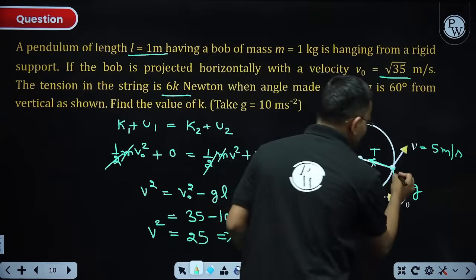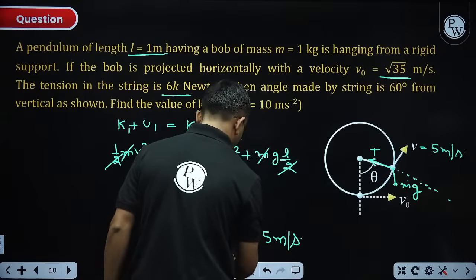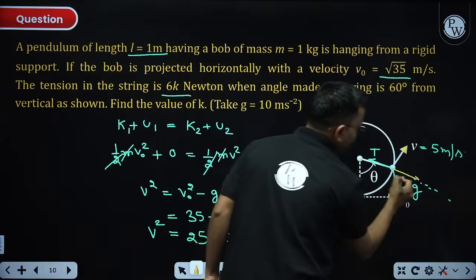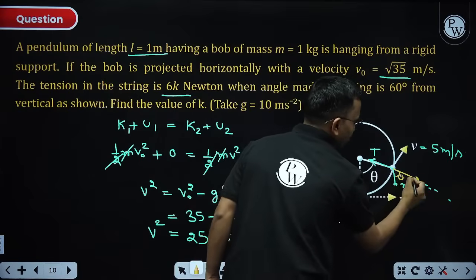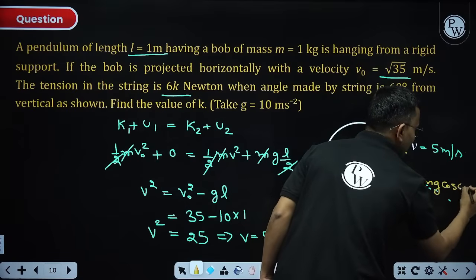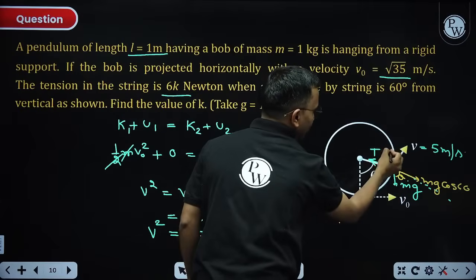If I take the radial component of mg, this component, if this is theta, this is also theta, this is mg cos 60. So along the radial direction, T minus mg cos 60 is equal to m into a.